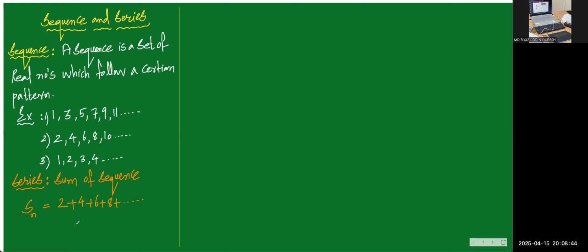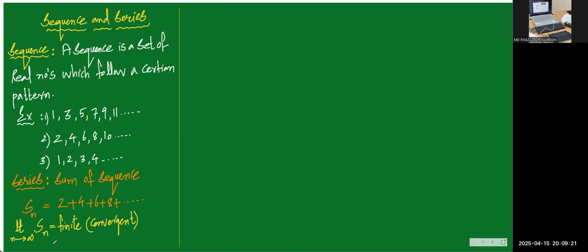Understand? Now the question arises, there are two important definitions left over, that is convergent and divergent. If I apply limit n tends to infinity to this Sn, and suppose my answer is some finite value, anything, positive or negative, even zero is possible, then we say this series is convergent.